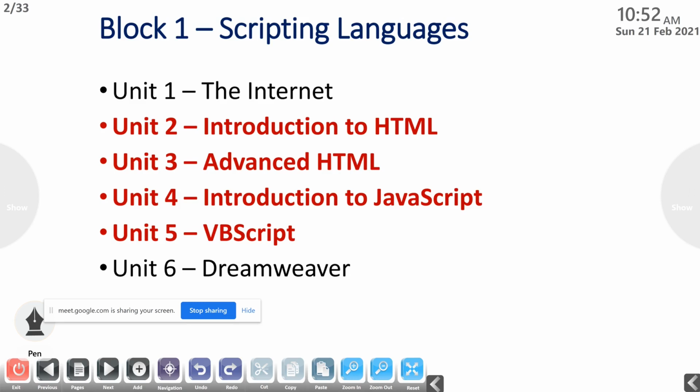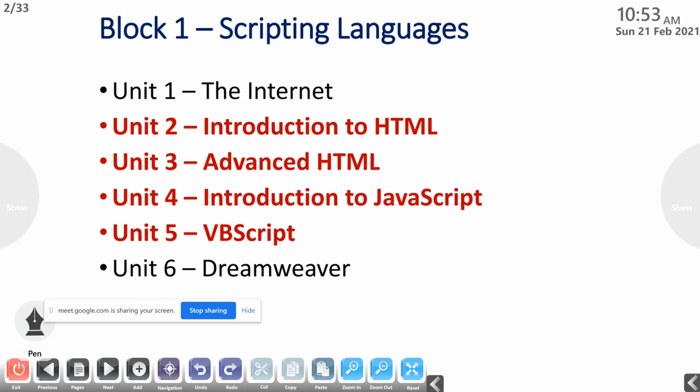Regarding your practical record book, from these 5 units you have to write 20 programs from your lab manual. We can divide it into 5 plus 5 plus 5 plus 5.